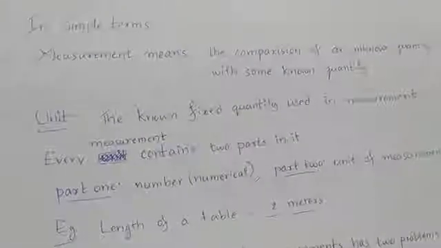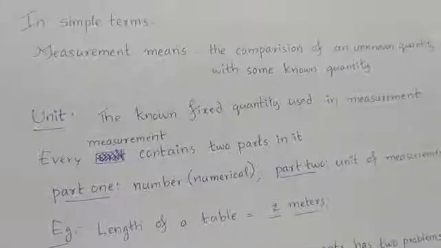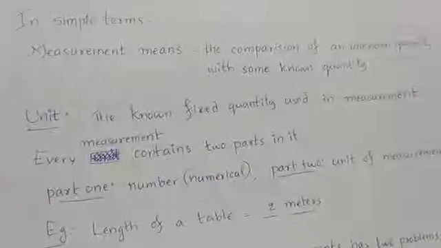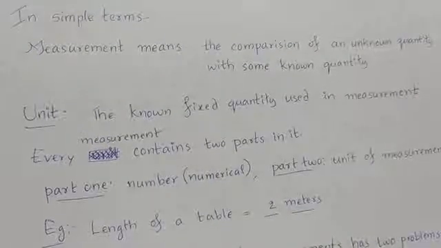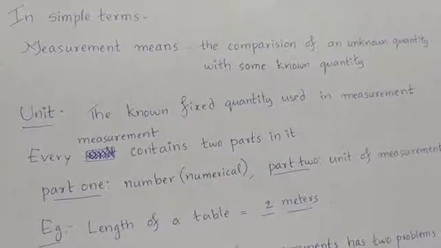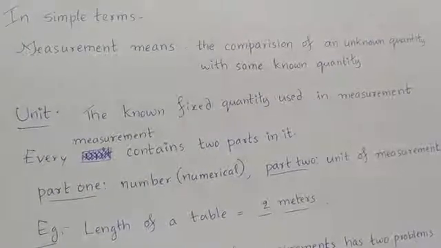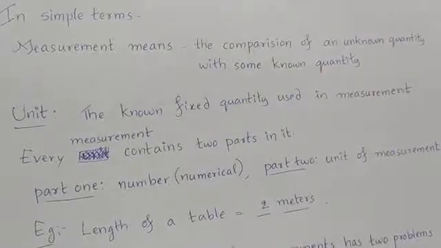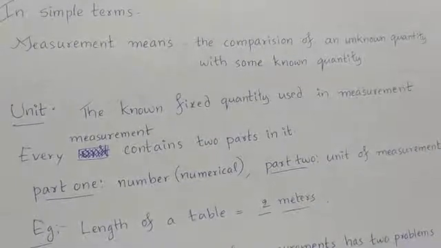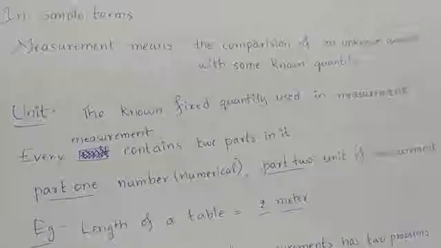Even though we have learnt the definition of measurement as giving numbers with the known value of units, in simple terms, measurement means the comparison of an unknown quantity with some known quantity. And that fixed known quantity used in the measurement is the unit of measurement.